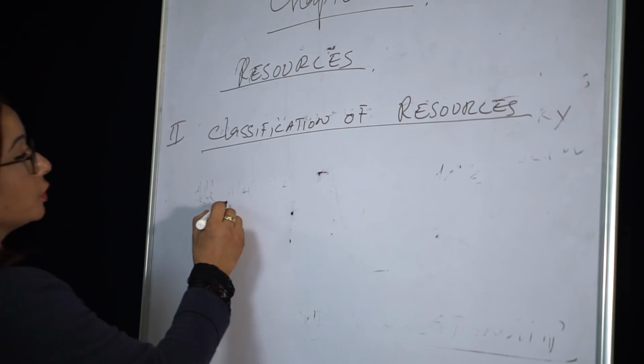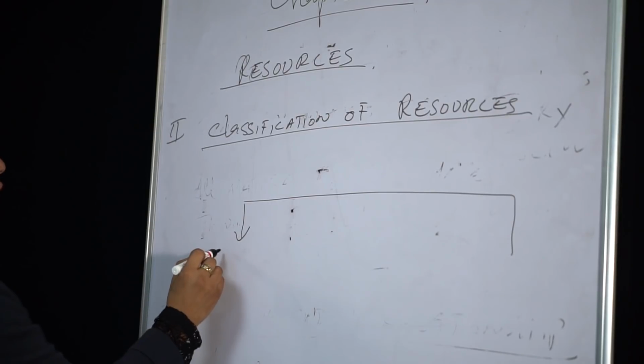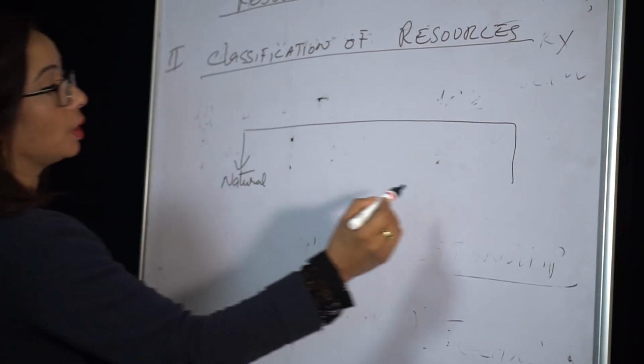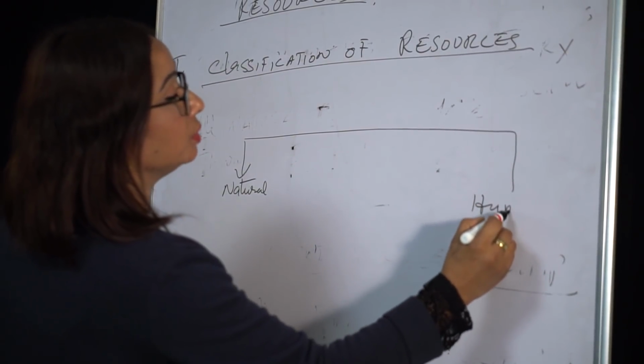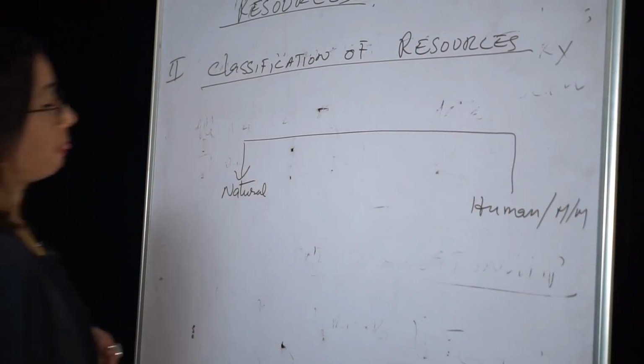We first have resources, that is, here we take it as natural, and here we take it as human. Human means man-made. I am writing in short.